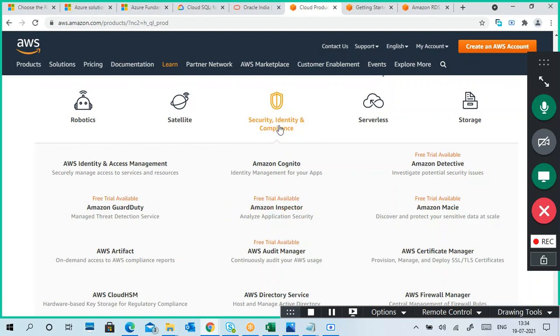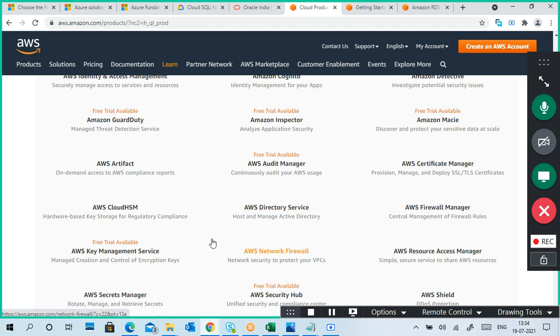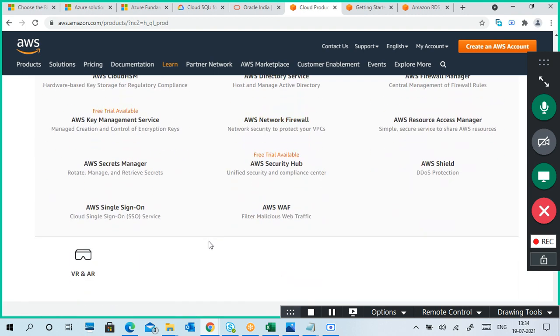Okay, so you're asking about security, identity, compliance. This is user management, identity and access management. Then obviously, what are the important things in that?